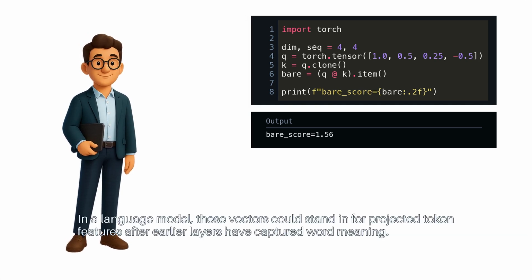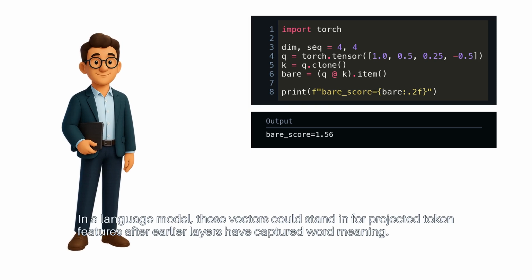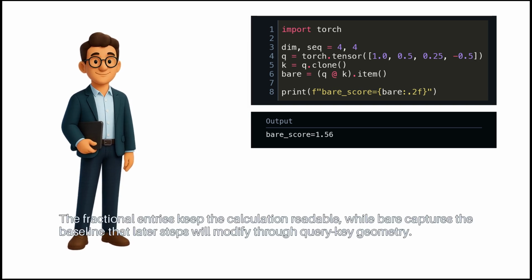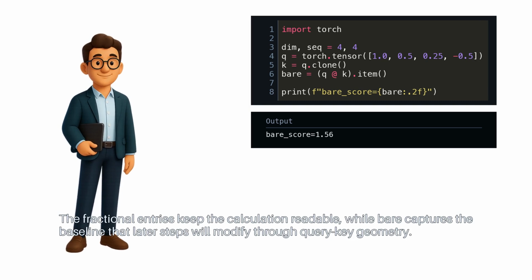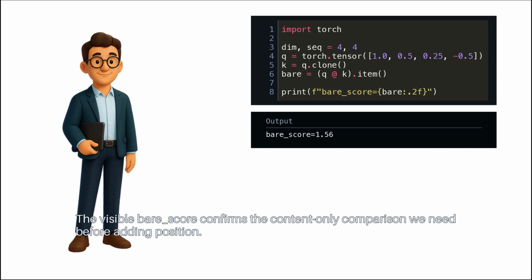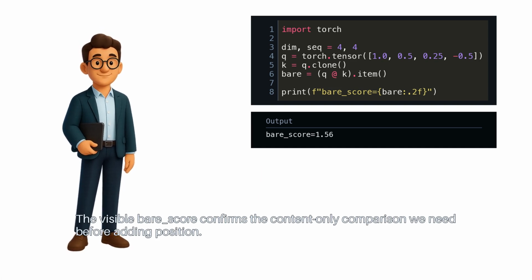In a language model, these vectors could stand in for projected token features after earlier layers have captured word meaning. The fractional entries keep the calculation readable, while bare captures the baseline that later steps will modify through query key geometry. The visible bare score confirms the content-only comparison we need before adding position.